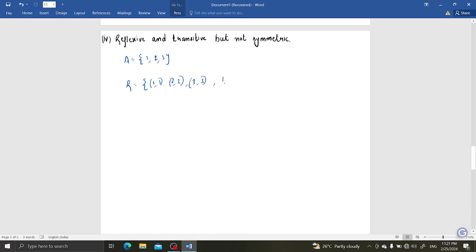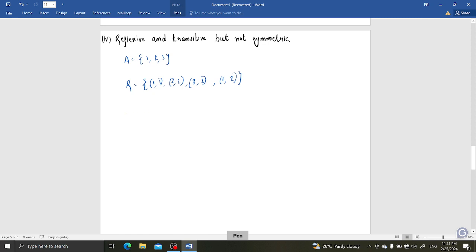And if I choose 1 comma 2 only, because of these things it is reflexive. And 1 comma 1, 1 comma 2 is there, 1 comma 2, 2 comma 2, 1 comma 2 is there, 3 comma 3, and everything, they all satisfy the transitive property. So it is transitive, we can say.